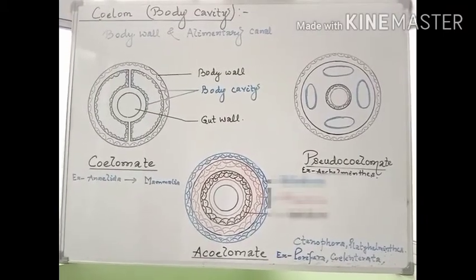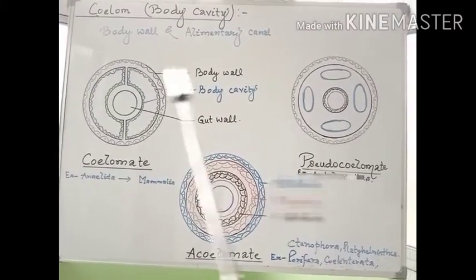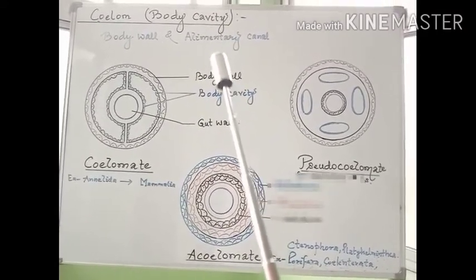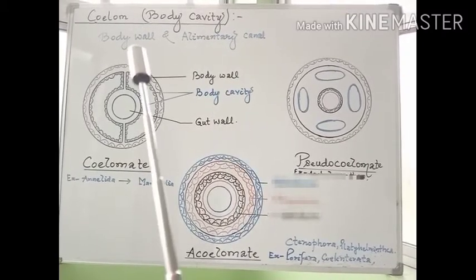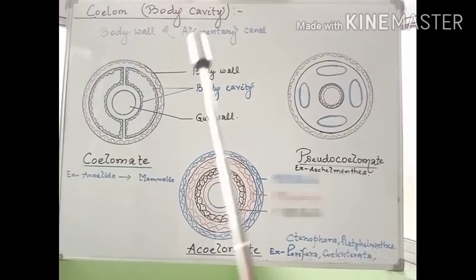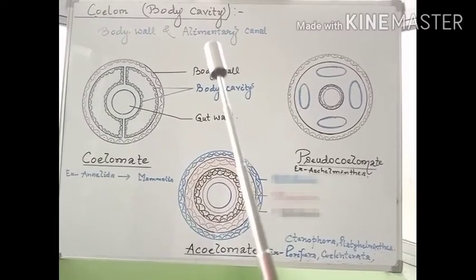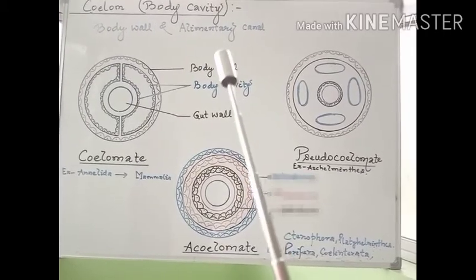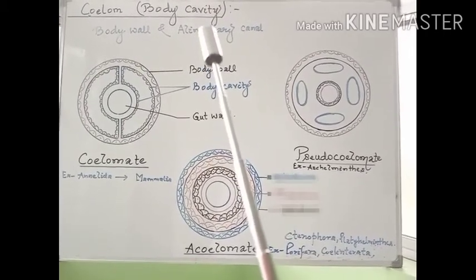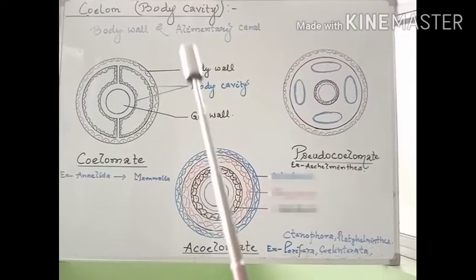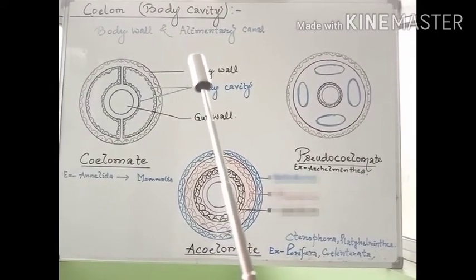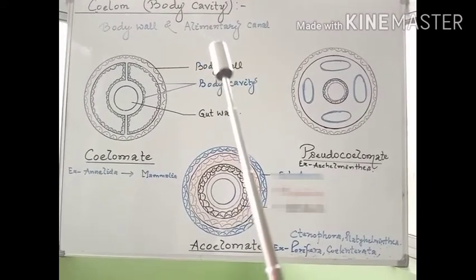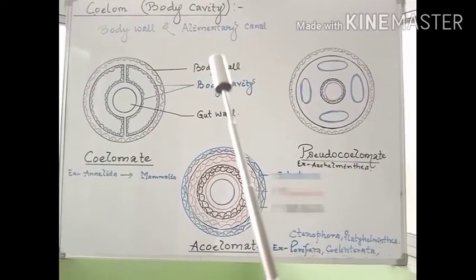Now we'll discuss the most important topic, which is called coelom, also known as body cavity, meaning the cavity present between the body wall and the alimentary canal. If there is a cavity between the body wall and the alimentary canal, the animal is called coelomate, meaning a true cavity it would bear, but there are certain aspects regarding the lining of the cavity.